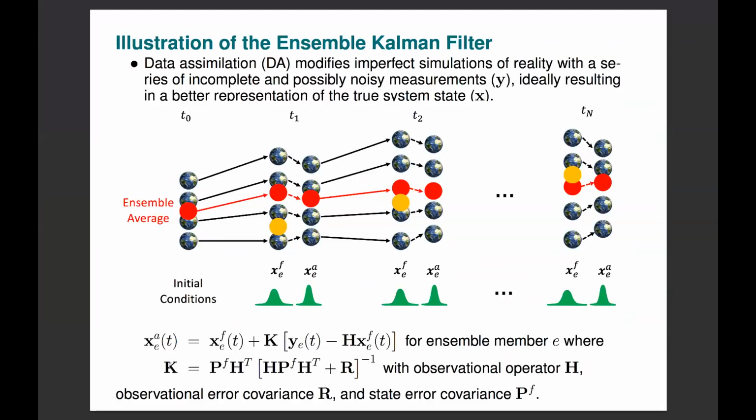The state analysis of ensemble member E at time t is given by the forecast ensemble member plus the Kalman gain multiplied by the distance the observations are from our observed state, where H here observes the model state the same way that the instrument or the satellite observes the Earth. The subscript E here denotes ensemble member number, superscript F denotes forecast ensemble, and superscript A denotes analysis ensemble.